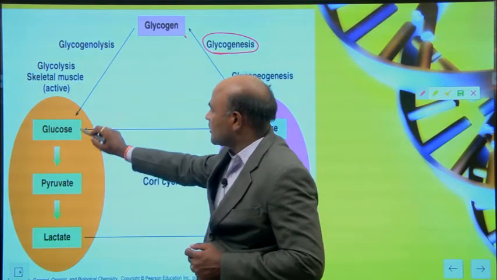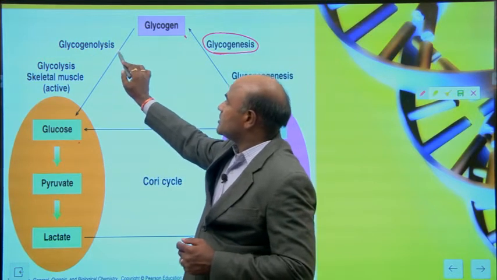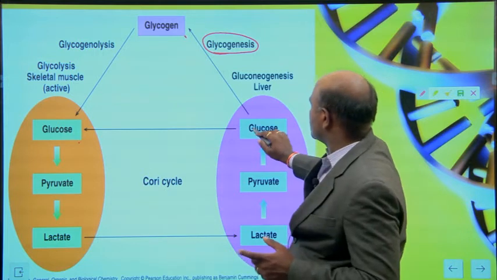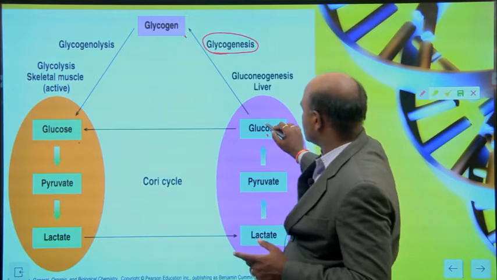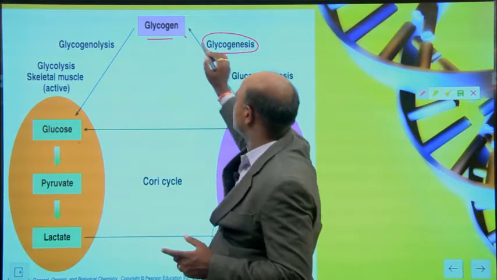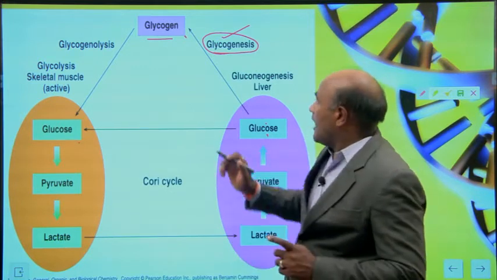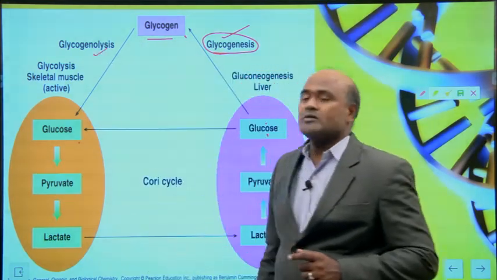Again, from glycogen you can produce glucose, but this process we call glycogenolysis. Glucose converted into glycogen is glycogenesis, and glycogen converted into glucose is glycogenolysis.